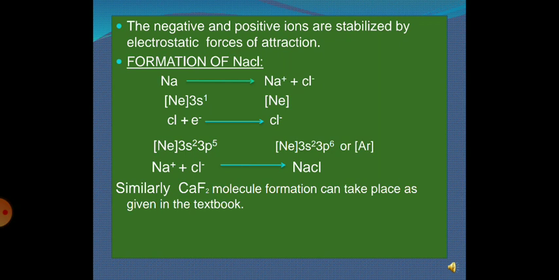NaCl will form Na plus and Cl minus. If we consider sodium in the atomic state, it has the stable electronic configuration of neon plus the addition of one electron, that is 3s1. But when it loses one electron, it attains the stable electronic configuration of the inert element nearest to it.